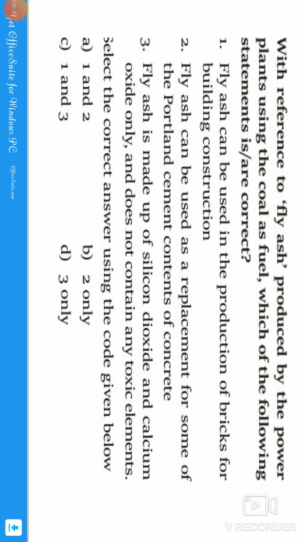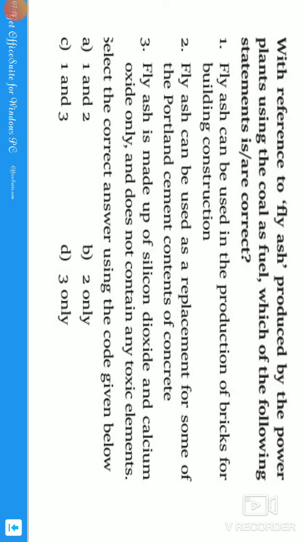Fly ash is nothing but the residue part, guys. Okay, it is the residual part obtained after burning solid fuel. As it said, after burning the coal as a fuel, it is the fly ash. Okay, generally this is present in the air as it will fly as ash. But it has many uses, guys. We can use this fly ash as a substitute for many purposes. So let us see its options.